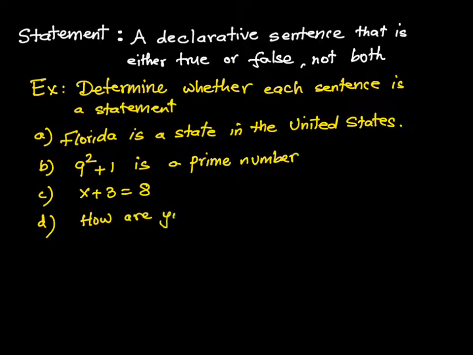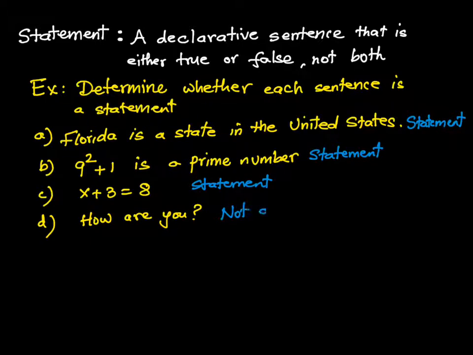So basically what we have to do here is answer a simple thing: is that a statement or not. We're not answering the truth value, we're just answering is that a statement or not. So first one is yes, the second one is yes. We're not validating true or false, we're just validating whether it's a statement or not. And then the third one is a statement. It's a mathematical statement, but it's a statement. And the last one, how are you, is not a statement. Why? Because it's a question. Okay? So whenever there's a question mark, that's a question.